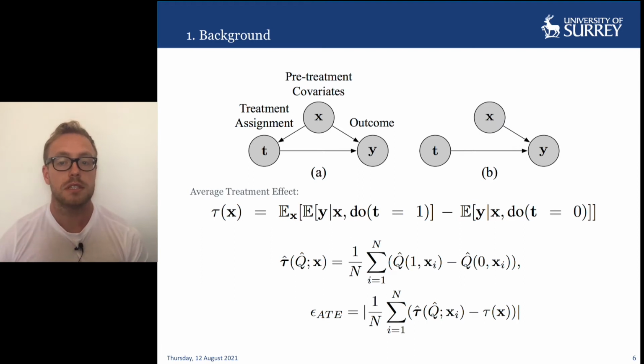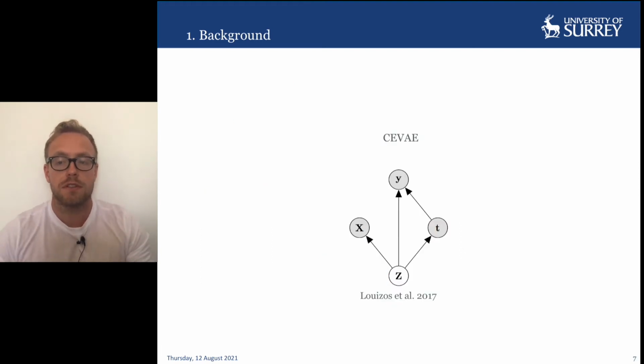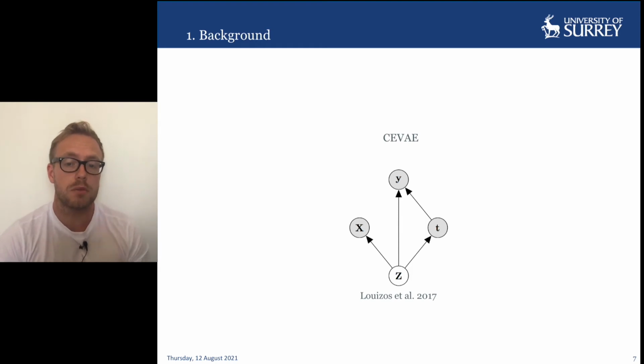There are many methods designed for the purposes of causal inference, and there are far too many to cover in this presentation. However, our method is concerned with continuously optimized neural network methods, especially those parameterizing latent variable models, so therefore we'll cover the works most similar to ours. We'll start off with the causal effect VAE by Louizos et al.